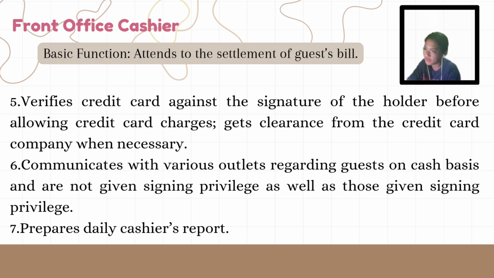Number 6, communicates with various outlets regarding guests on cash basis and are not given signing privilege as well as those given signing privilege. This means that the front office cashier coordinates with different hotel outlets such as restaurants, shops, or spa regarding guest payment terms. They inform the outlets whether guests are paying cash or have a signing privilege, ensuring smooth transaction and accurate billing.